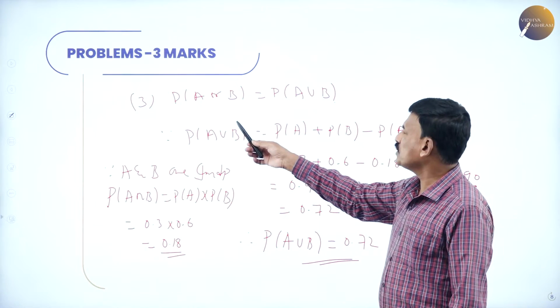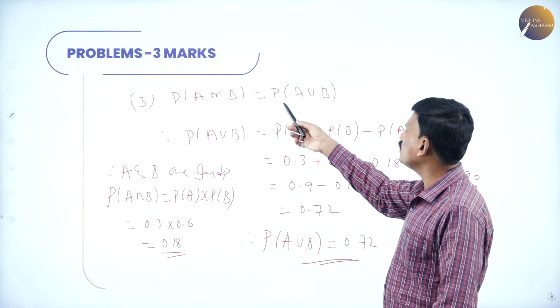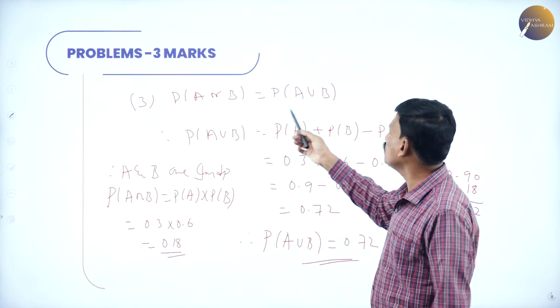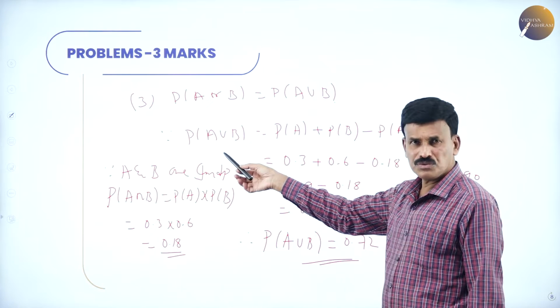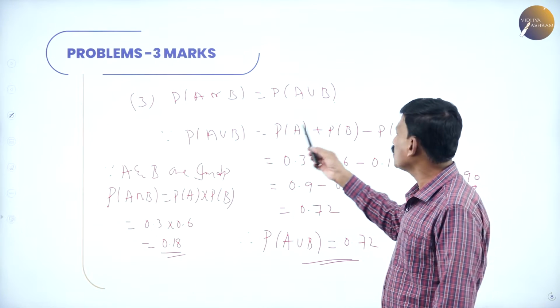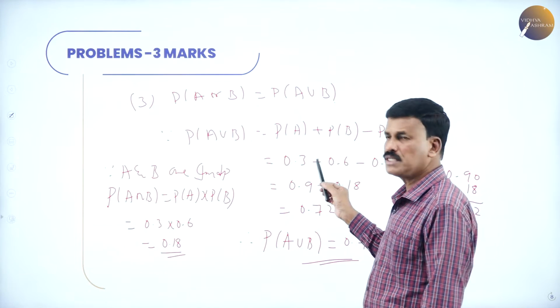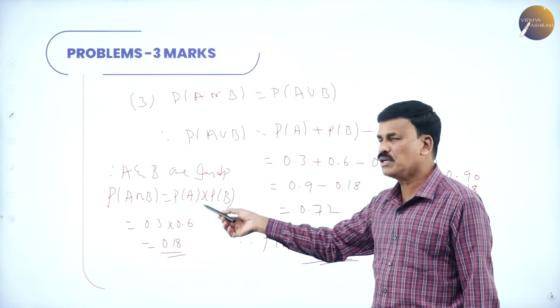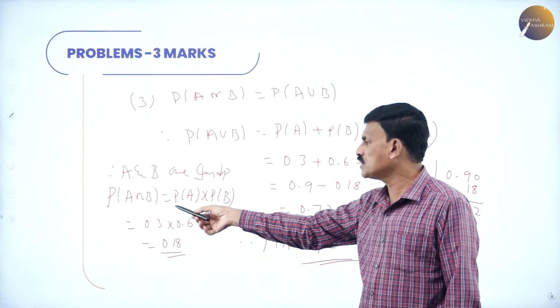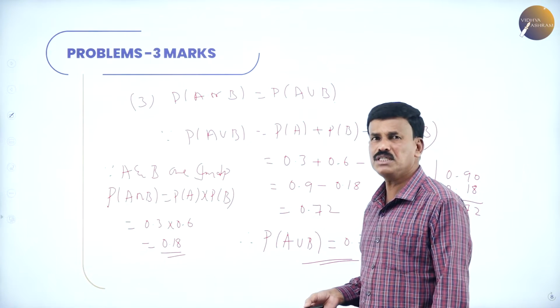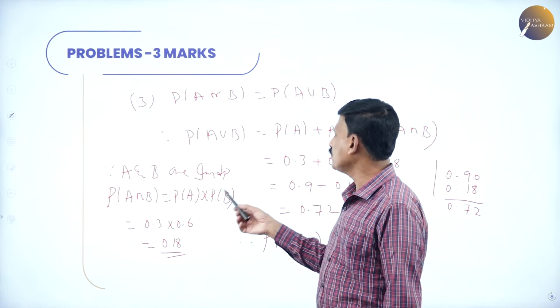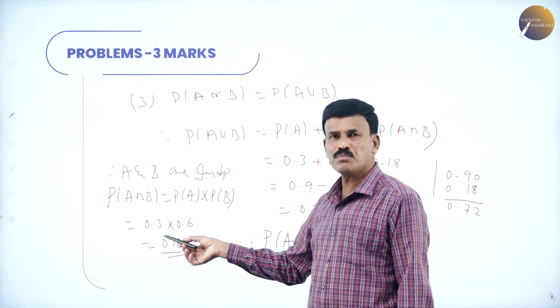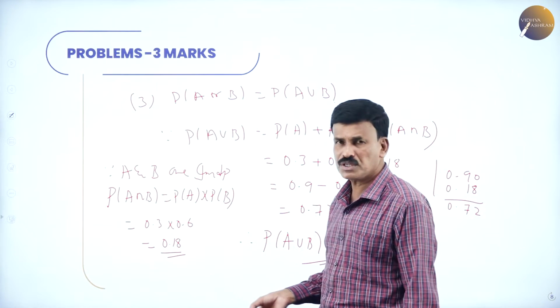That's it. What is required to find is probability of A or B. That is nothing but probability of A union B. Since we know probability of A union B is equal to probability of A plus probability of B minus probability of A intersection B. Since A and B are independent events, probability of A intersection B is equal to probability of A into probability of B. 0.3 into 0.6 is 0.18.